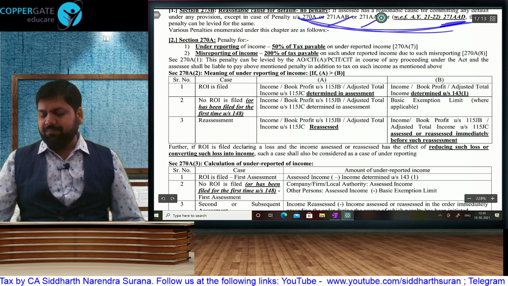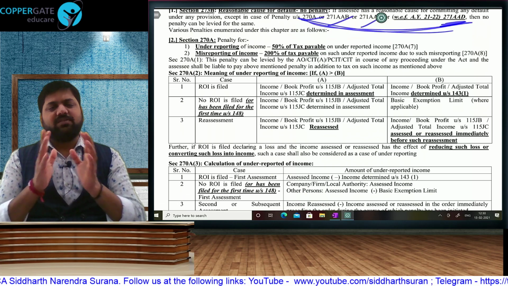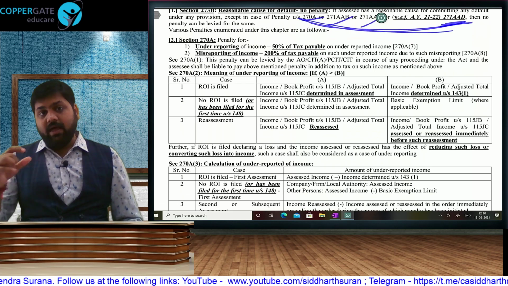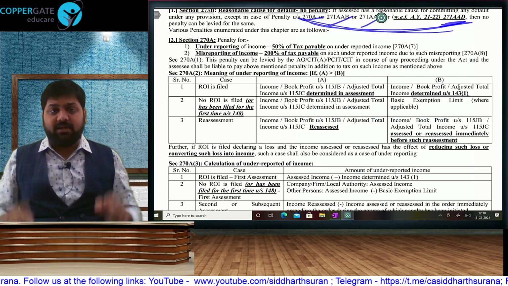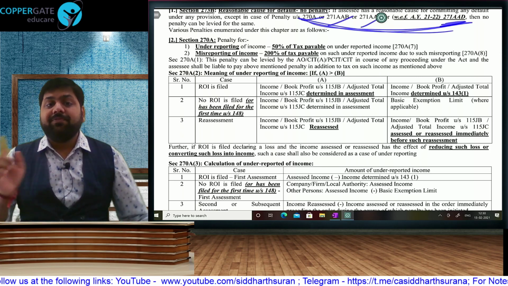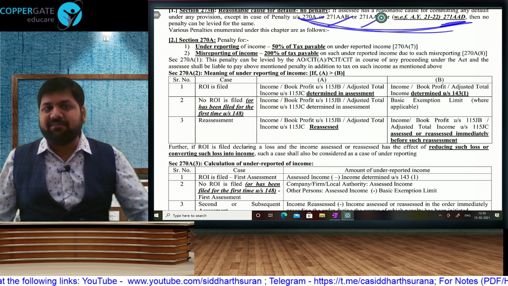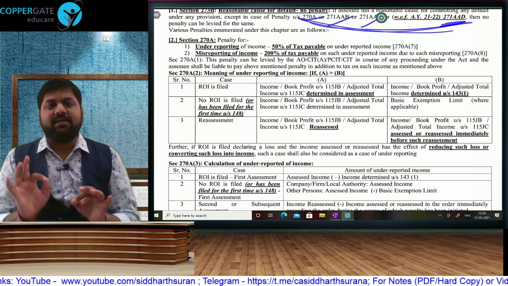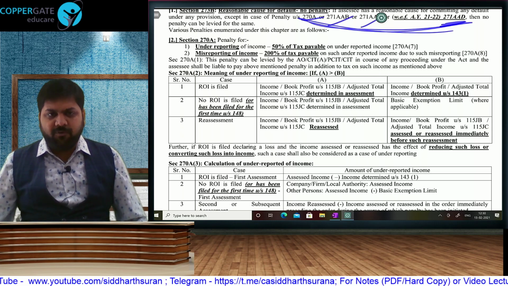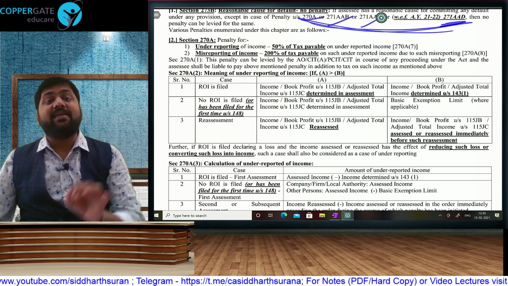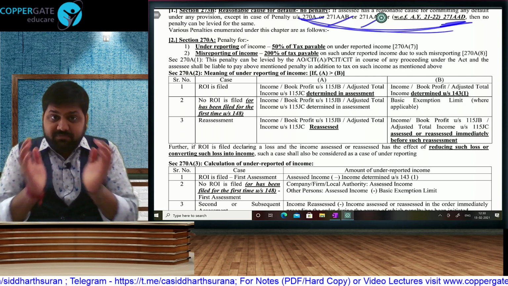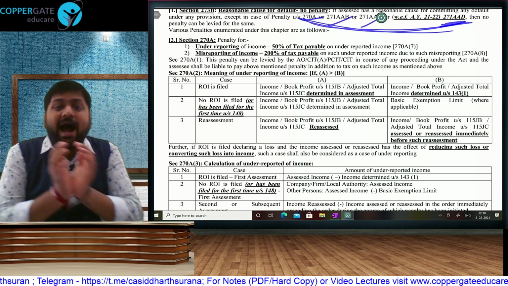Now let's talk about the first section 270A, which I will explain in detail, and then I will directly take you to the amendments. And at the end of the chapter, I have made a table: section, crime, penalty. That table will help you to quickly revise and quickly understand the various penalties. 270A, penalty for underreporting is going to be 50% of underreported tax, and penalty for misreporting is going to be 200% of underreported tax. So on the same amount, it will be half or double.